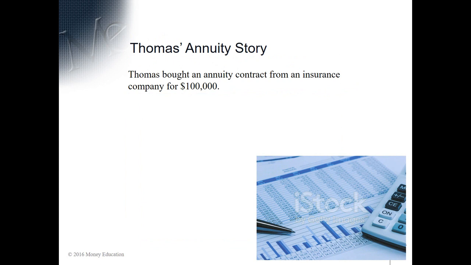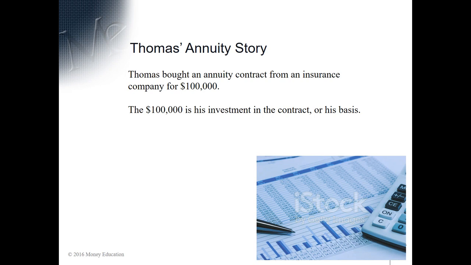So when we say that he bought an annuity contract, he just made a contract with the insurance company that he would give them $100,000. They would invest the money, and at some point in the future, Thomas will get a steady stream of income for some period of time. So this $100,000 is his investment in the contract, or his basis.